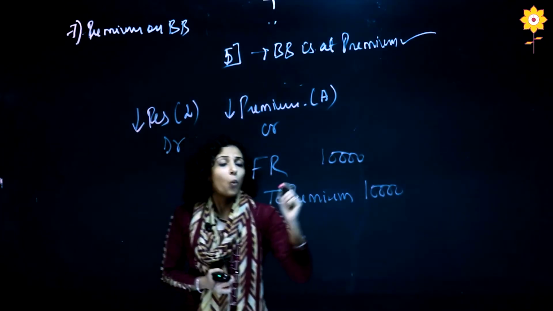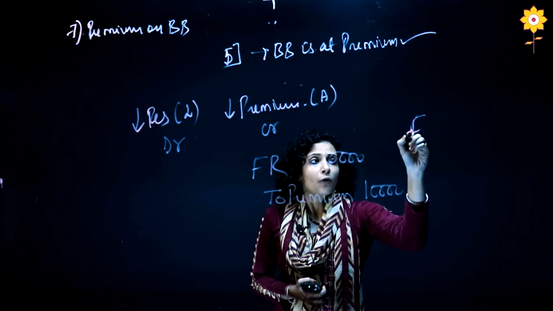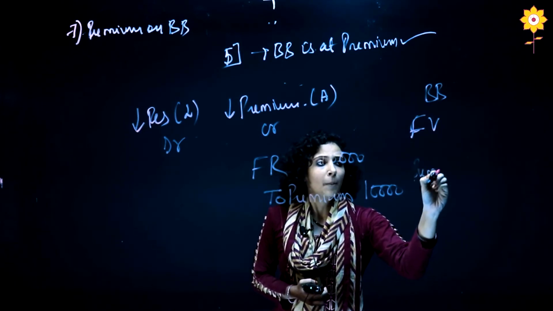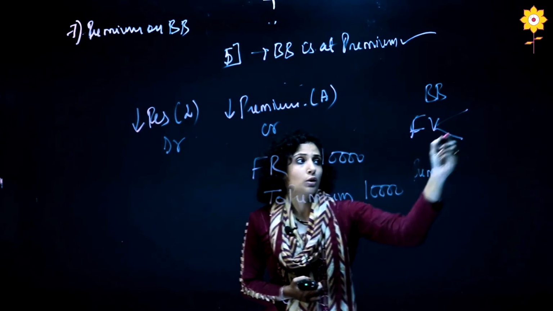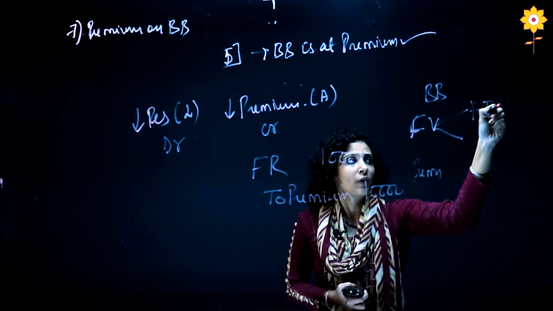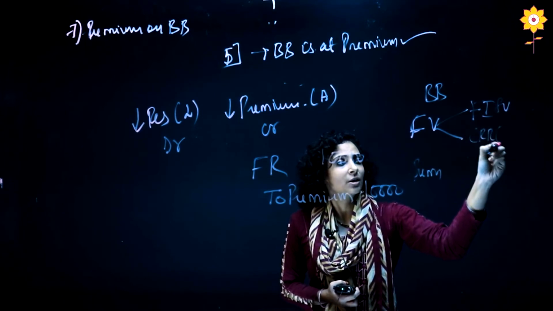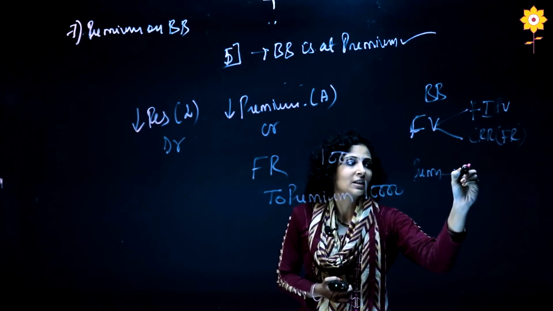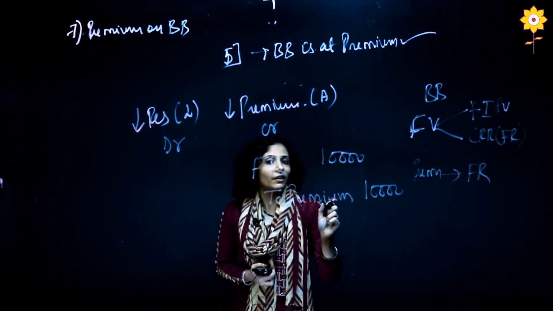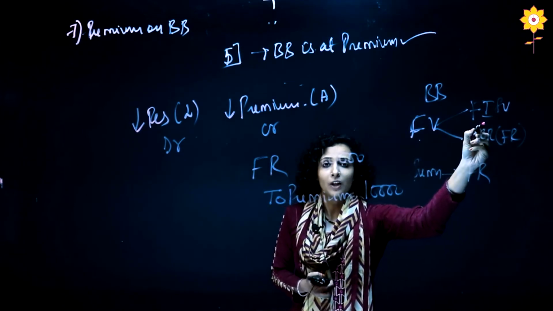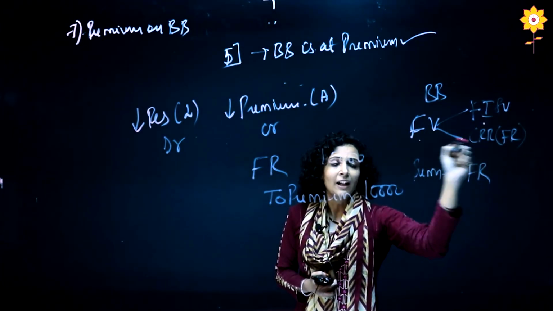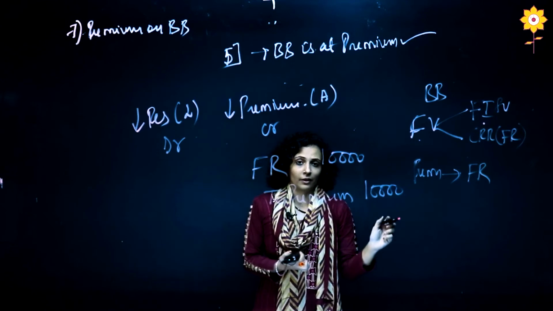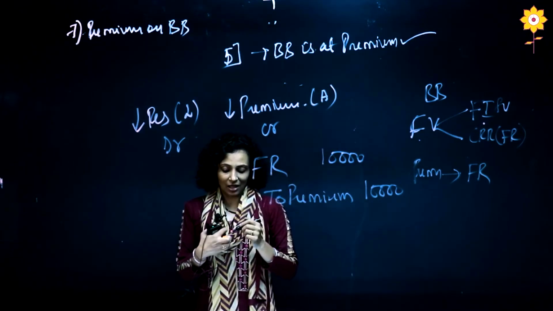So at the end what we can conclude is that when we are talking about buyback, we have to pay the face value and we have to pay the premium. For face value we have two sources. First is fresh issue face value and then CRR, that is my free reserves. And for premium I have only one source to write it off, that is my free reserve. Always remember, face value has two sources, one is fresh issue face value and free reserve, but premium will always have only one source, that is free reserve. Now let us go to the next, that is the payment.